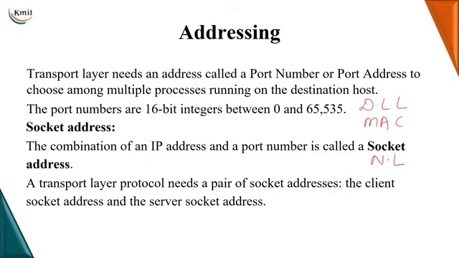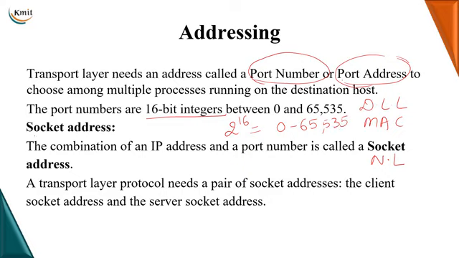So we require the address of those application programs or processes, called the port number. Port number is the address, or the way to identify the processes running on the machines. Basically, a port number or port address is a 16-bit integer. That means I can have as many as 2 power 16 port numbers, ranging from 0 to 65,535.